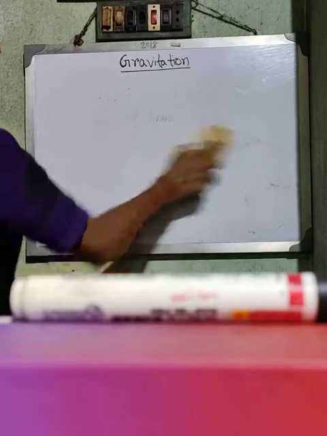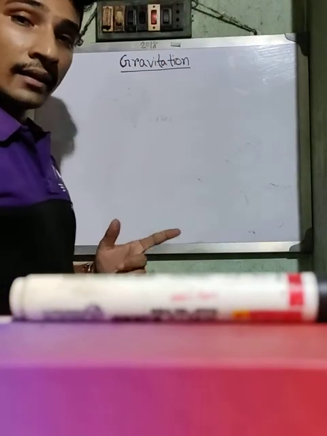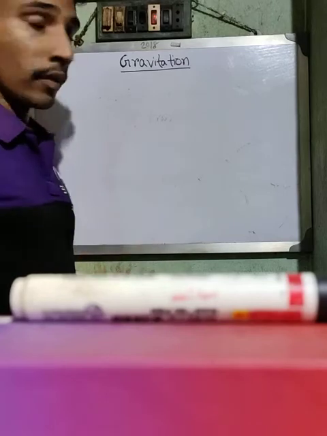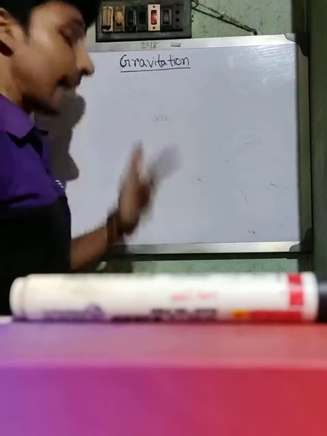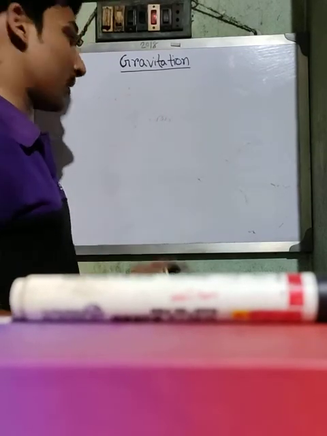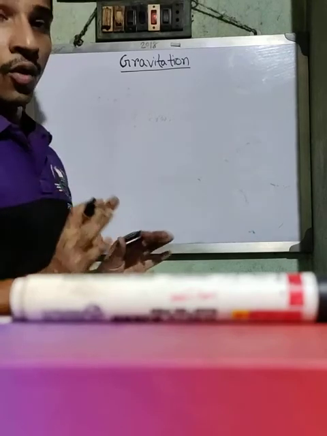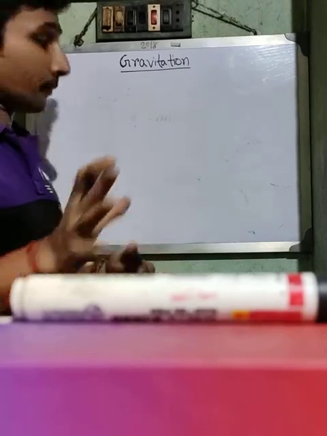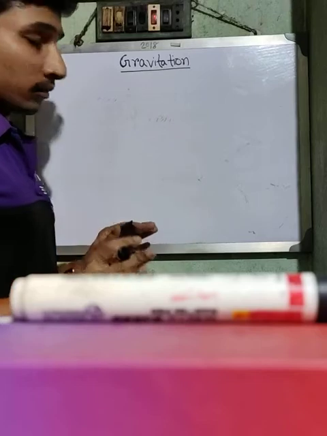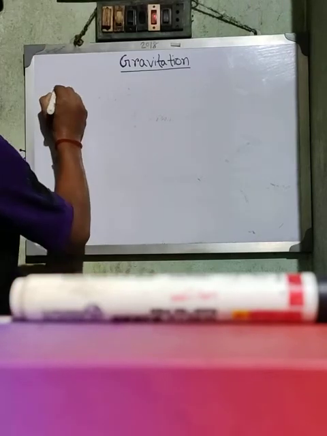So first point: the revolution of any planet around the sun is due to the force of gravitation. Second point: tides occur due to the gravitational force between the moon and the water, not between the Earth.